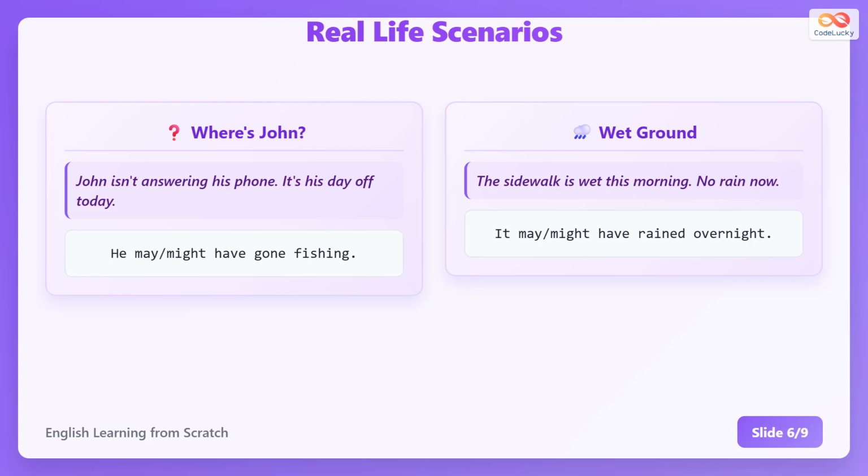Imagine John is not answering his phone on his day off. You could say he may or might have gone fishing. This means you think it is possible John went fishing, but you are not sure. Another example is wet ground in the morning without rain now. You could say it may or might have rained last night. These talk about possible past events.